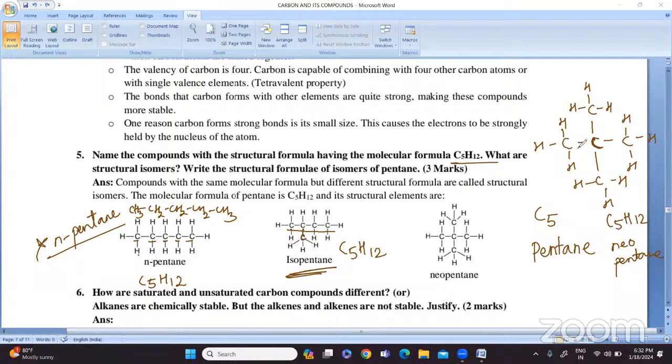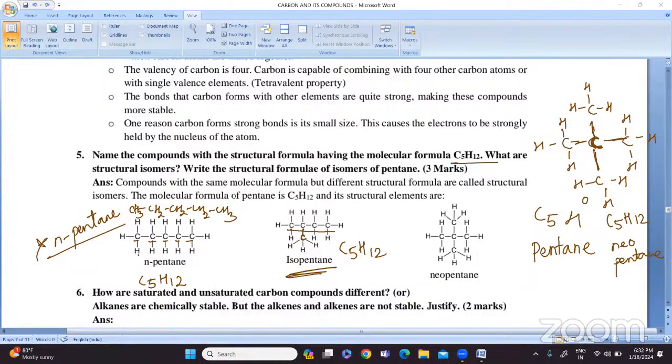So this is neopentane. Here the carbon is attached to other 3 carbon atoms, and you can see it is a quaternary carbon, because the carbon is attached to 4 other carbon atoms. So it is called quaternary. These are the different structural formulas of C5H12.